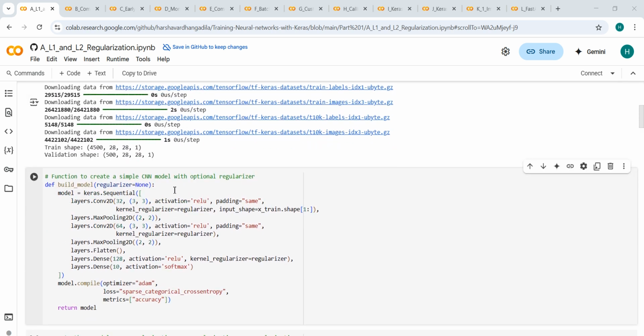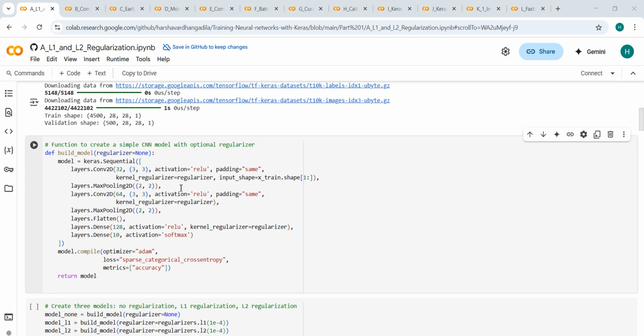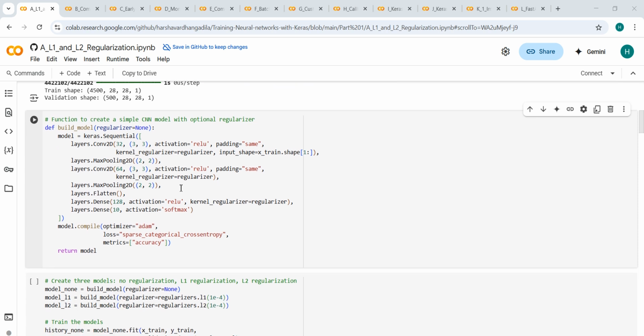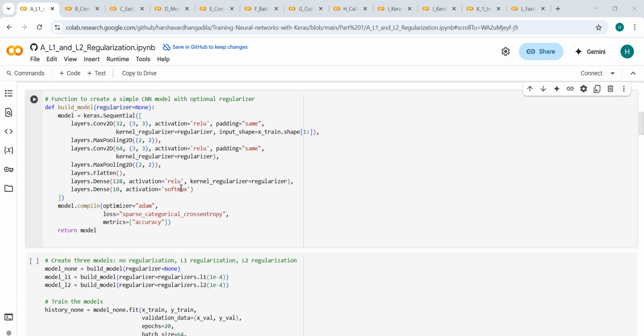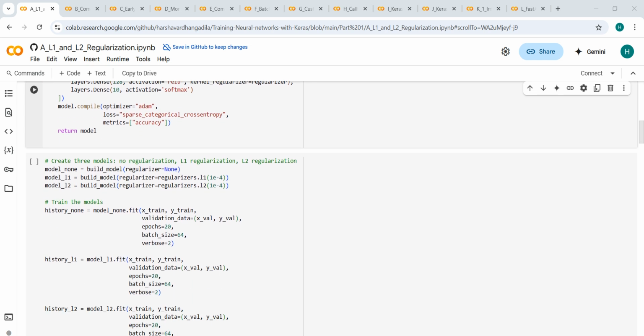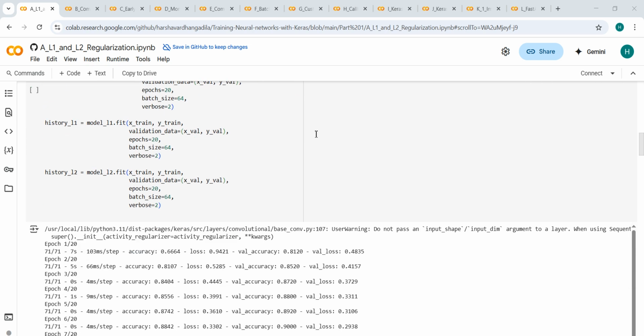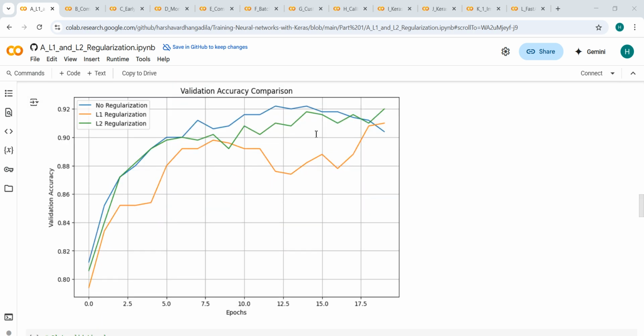First, we're going to do training and testing on three models. The first model is model none, with no regularization. Model L1 uses the regularizer L1, and model L2 similarly uses the regularizer L2. So this is the training phase. We have trained for 20 epochs.